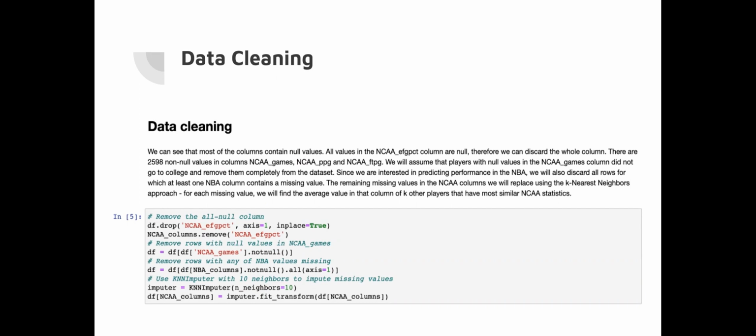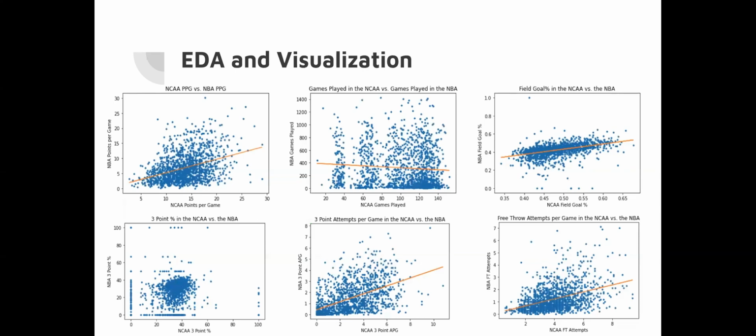There are 2,508 non-null values in columns such as NCAA games, points, and field goals. We basically assume that with the null values of NCAA games, some of them are null because they did not go to college. And so we just remove that column completely as well. Next slide. And I will hand it over to Richard for this one.